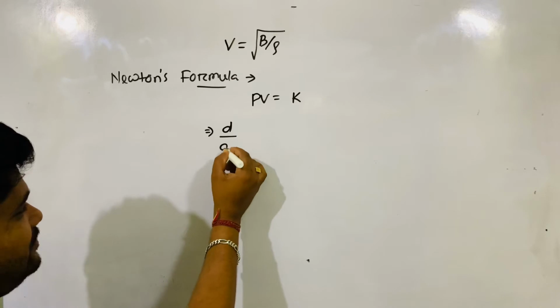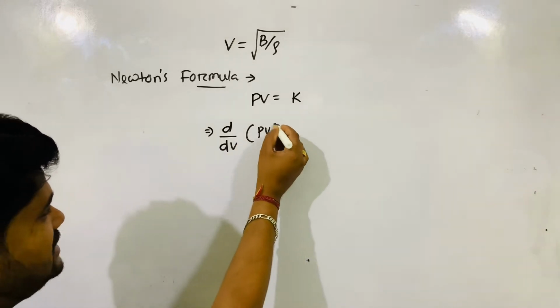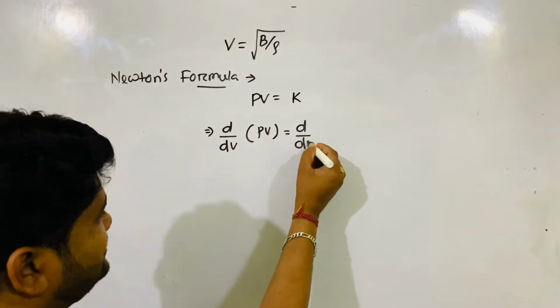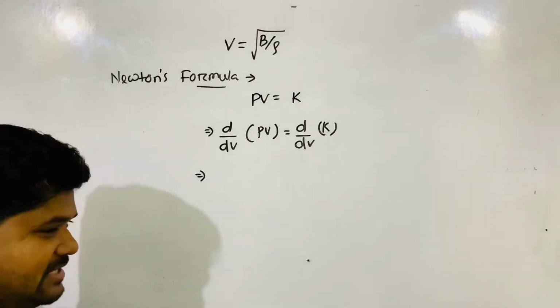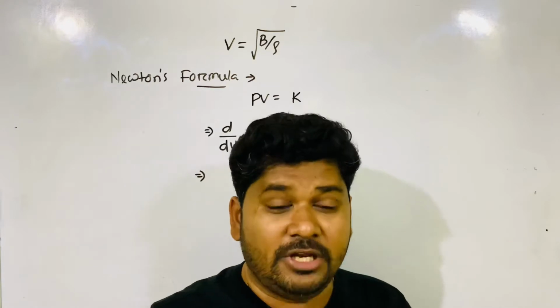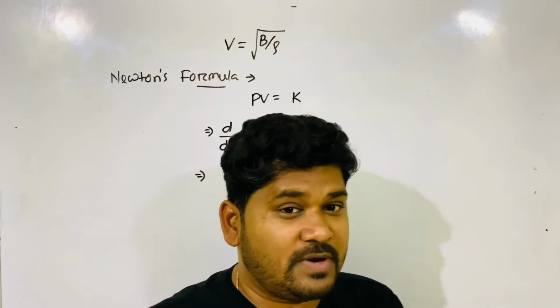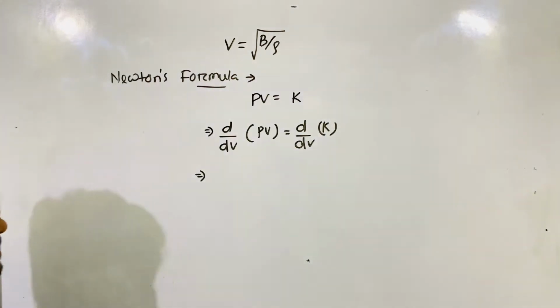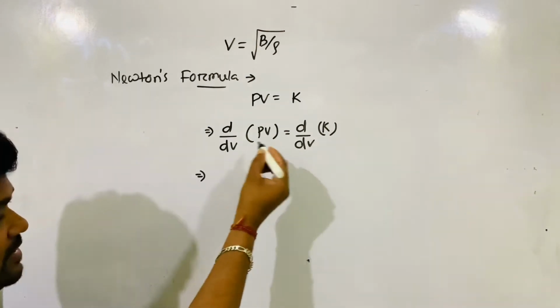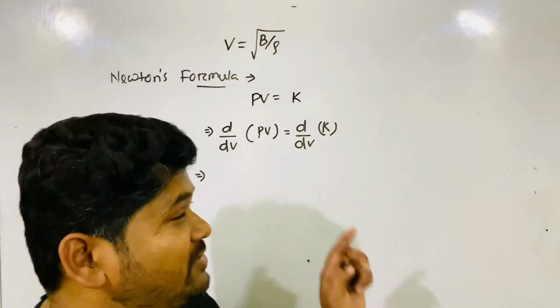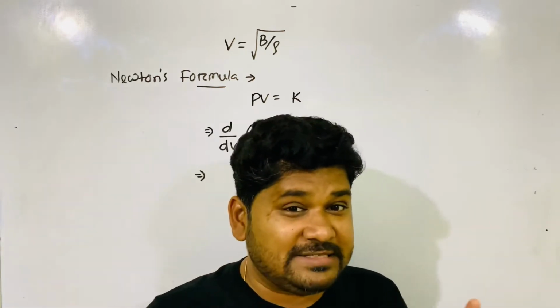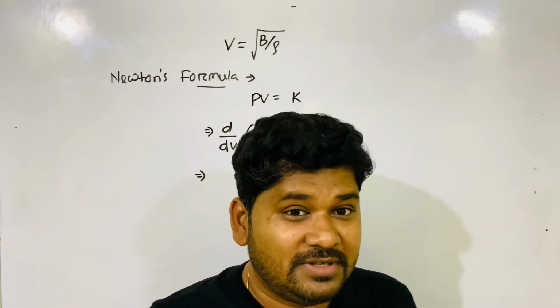Differentiate both sides with respect to volume. Here pressure is a variable, volume is also a variable. As both quantities are variable, which rule do we have to use in this differentiation? We cannot take any quantity outside the differentiation.